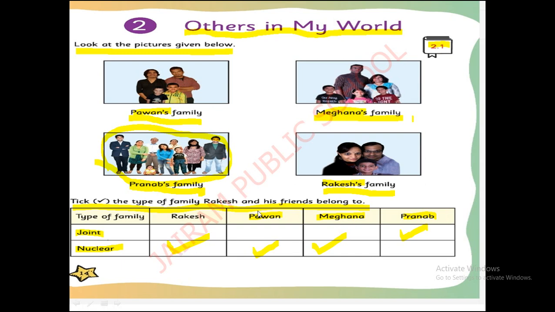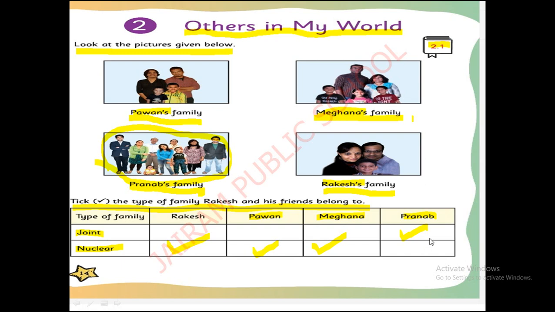Super. Now second one is Pavan's family. See where is Pavan's family? Good. See Pavan, P-A-W-A-N, Pavan. See here also Pavan. In Pavan's family we have only one, two, three, four members. This is also nuclear family. Next Meghna's family. In this, five members. One, two, three, four, five. They also belong to nuclear family.